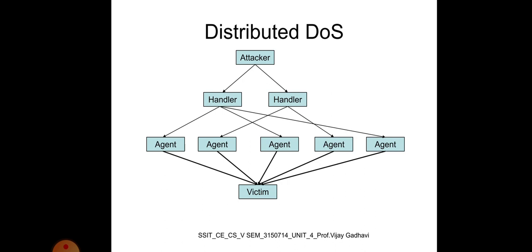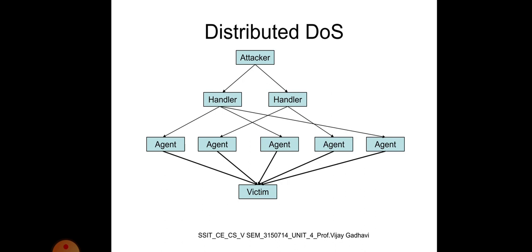Then SYN flooding. SYN flooding is a form of denial of service attack in which an attacker sends a succession of synchronization requests to a target system in an attempt to consume enough server resources to make the system unresponsive to legitimate traffic.